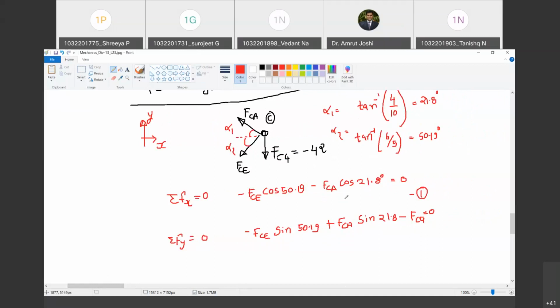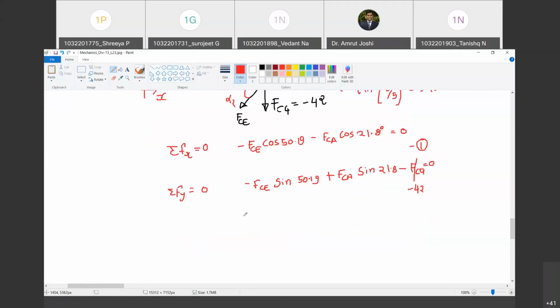Minus 42. So minus of minus will become plus here. Do you agree with me? Yes, sir. This is minus 42. So minus of minus will become plus here. But when it goes on the right hand side, it will again become minus. Do you agree with me? Yes, sir. So what is the equation that I have in hand? This must be equal to minus 42. Agreed? Yes, sir.